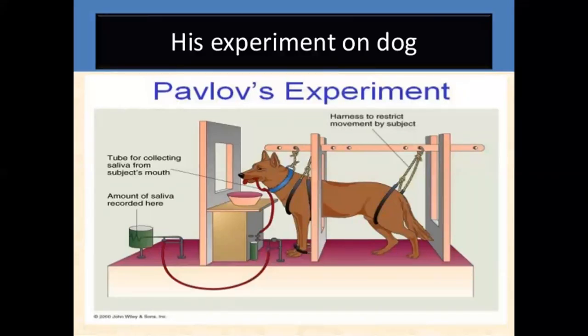So second attempt, what he did is along with the sounding of that bell, he just presented food which is favorite to the dog. After the sound of the bell had been fed with food few times, he tested the effects of the training by measuring the amount of saliva that flowed when he rang the bell and did not present the food. See, first what he did is he just rang the bell, there is no production of saliva.